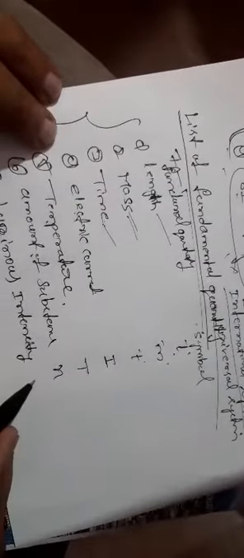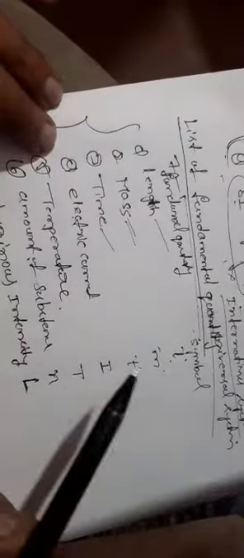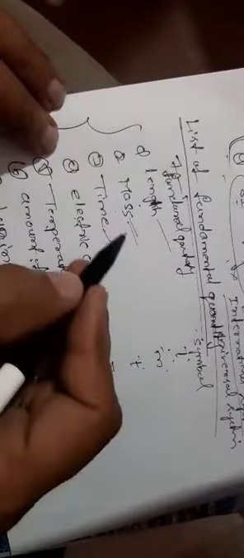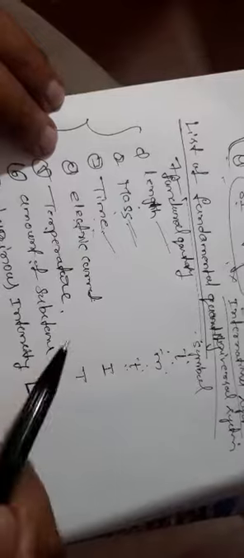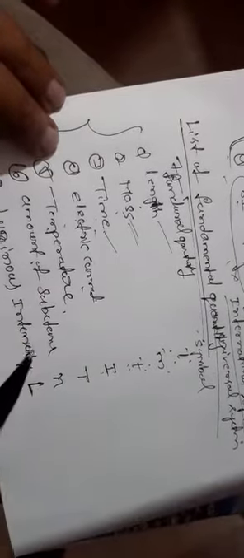Luminous intensity is capital L. These are the symbols of all fundamental quantities.